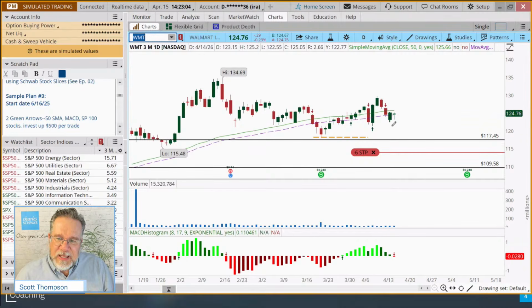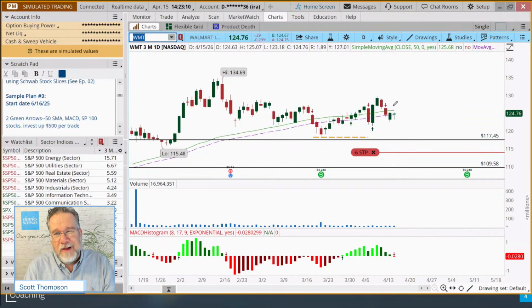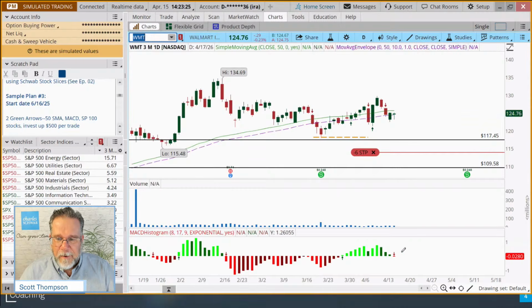But do you see that the red arrow, the way the rule is written is we put the stop 3% below the low price on that second red arrow day. Now, usually the moving average is the second one to go red, but this one has one of those little nuances that we haven't run into yet. So I want to address this.